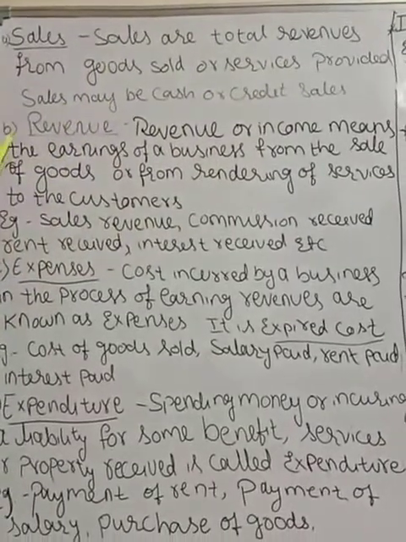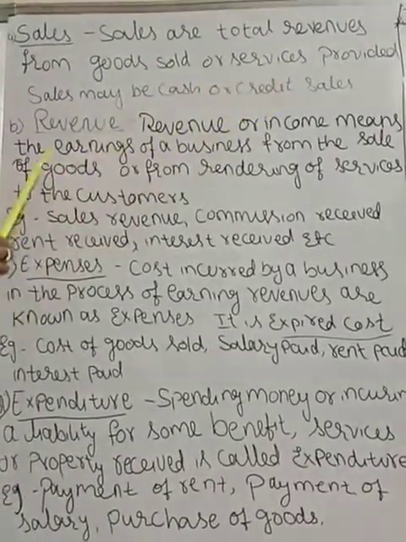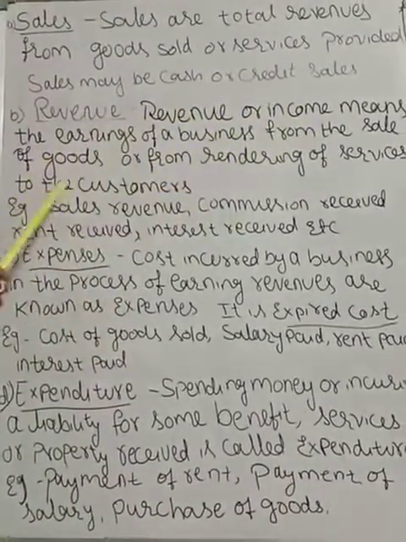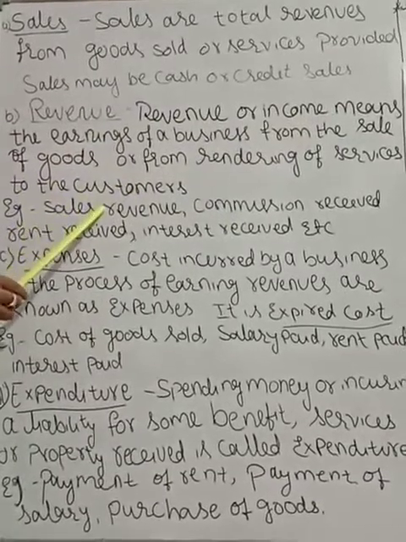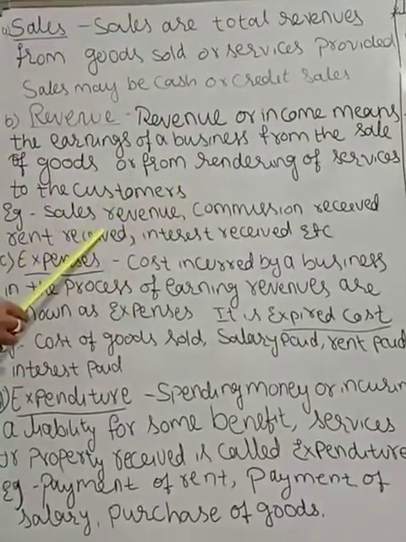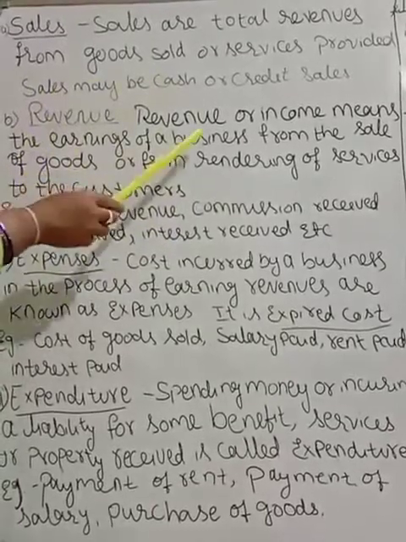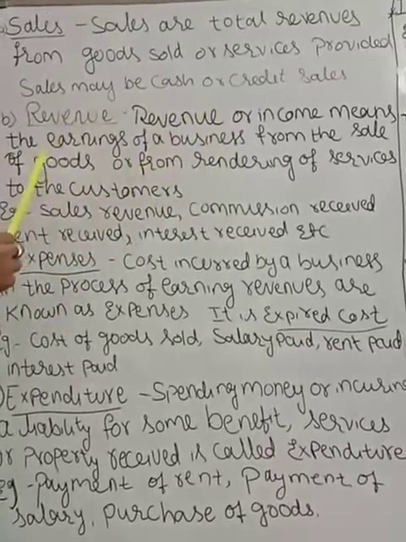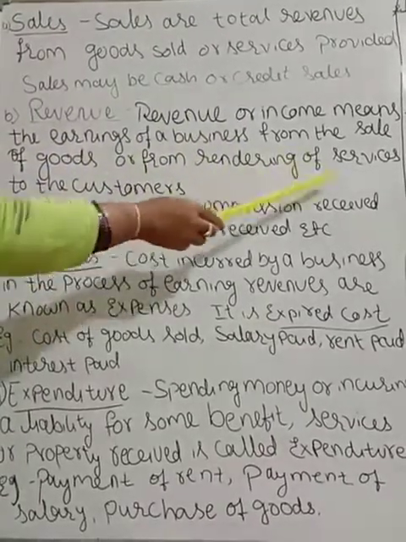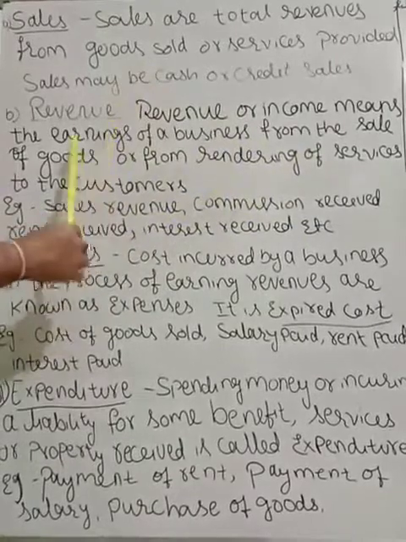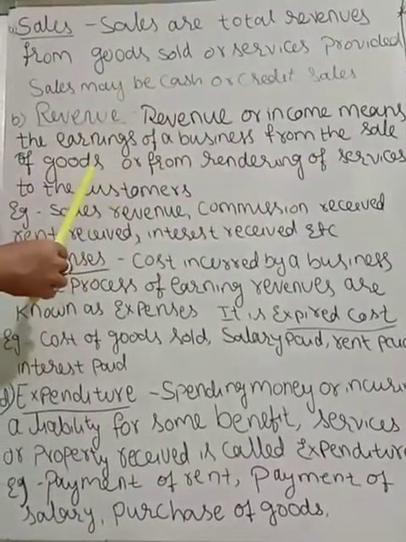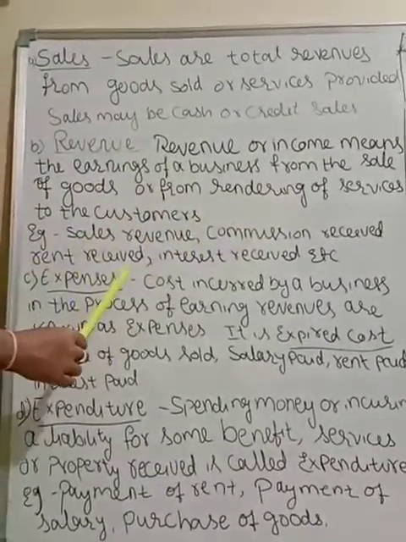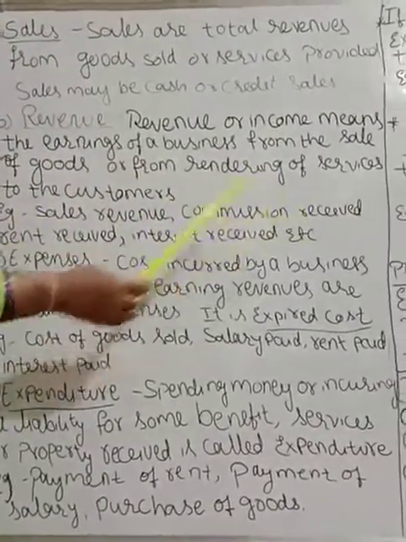Okay. Next one is revenue. Revenue or income means the earnings of a business from the sale of goods or from rendering service to the customers. Example: sales revenue, commission received, rent received, interest received. By giving services or by selling goods to the customers, we are earning revenue. Examples are commission received, rent received, interest received, brokerage received.